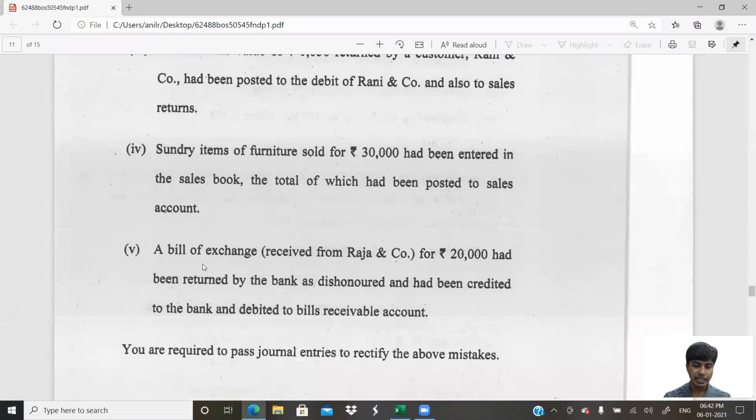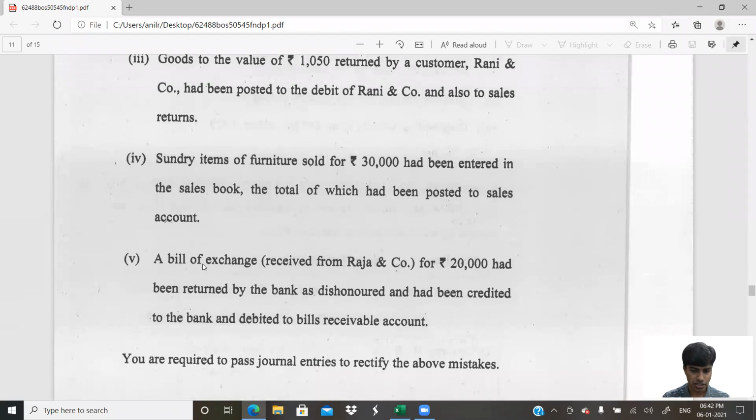Fourth one. Sundry items of furniture sold for rupees 30,000 had been entered in the sales book. The total of which had been posted to sales account. So sales has been wrongly recorded. You have credited sales, but is it sales? It is not sales. So what should we do? We should debit sales account. I told you sales is wrongly credited.